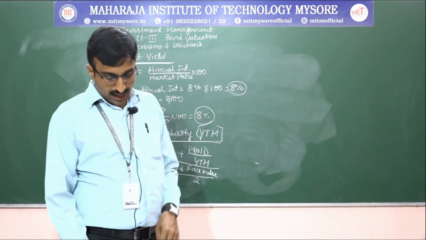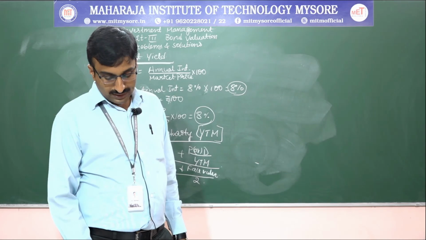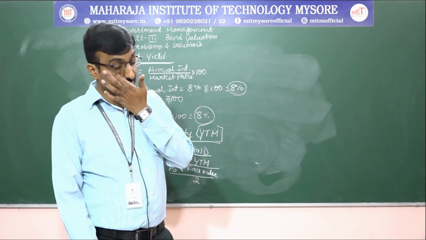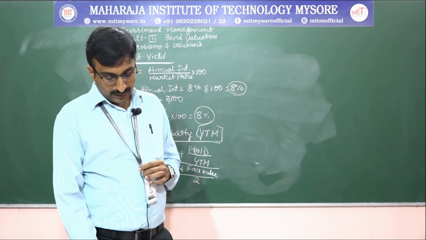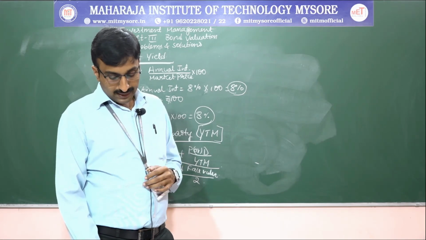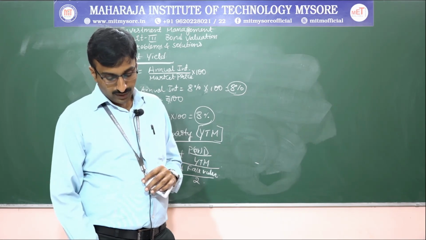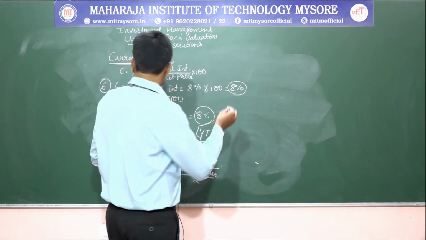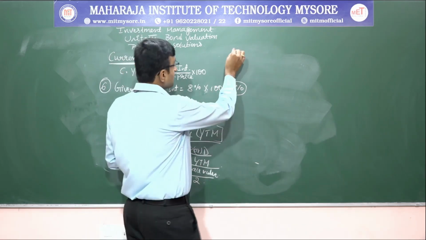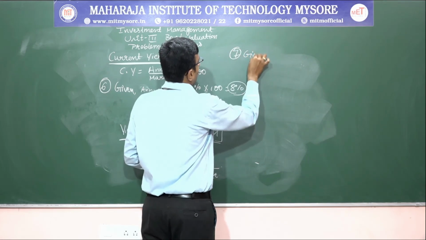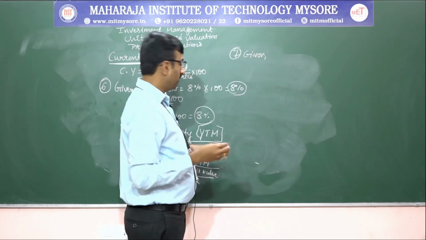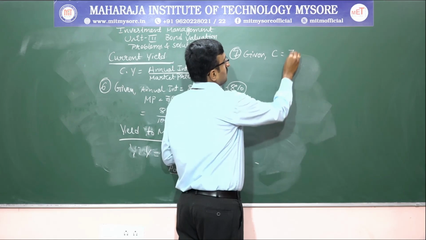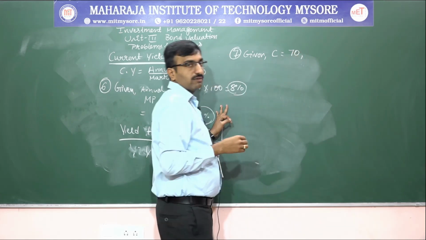Moving on to the problem: an investor purchases a 4-year bond with 7% coupon rate. The investor purchases a 4-year bond for 7% interest and the maturity value of rupees 1000. Currently it is being sold at 905. What is the YTM? So, first you take the given values. That is problem number 7, problems on YTM. First you consider the given values. They have given the C value, how much is it? It is 70. The coupon value they have given.